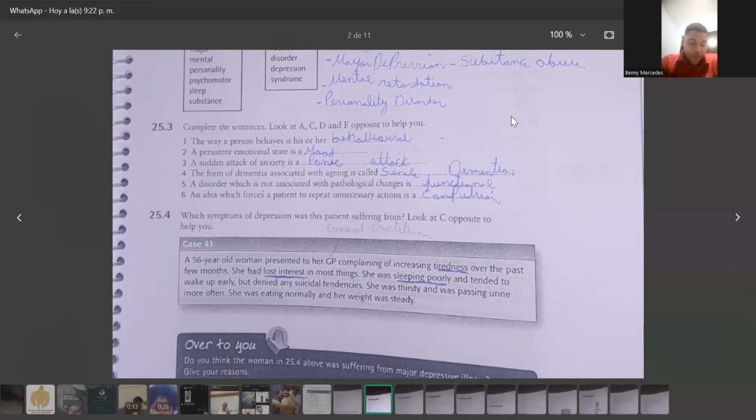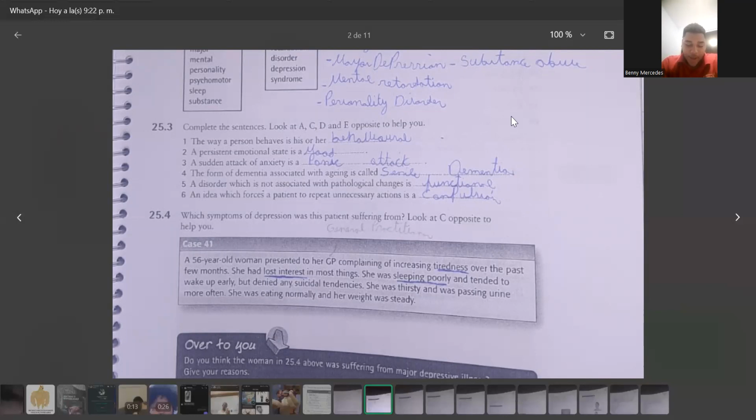25.4. Which symptoms of depression was this patient suffering from? Look at C opposite to help you. Case 41. A 56-year-old woman presented to her general practitioner complaining of increasing tiredness. Over the past few months, she has lost interest.